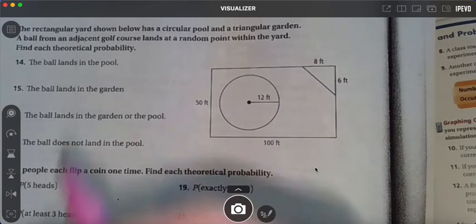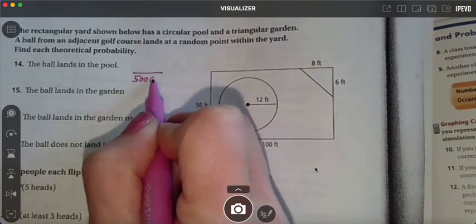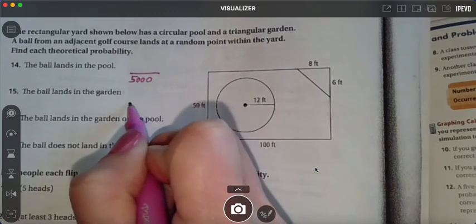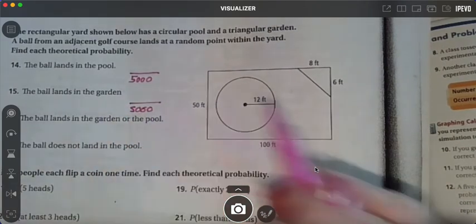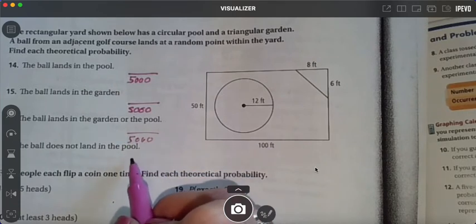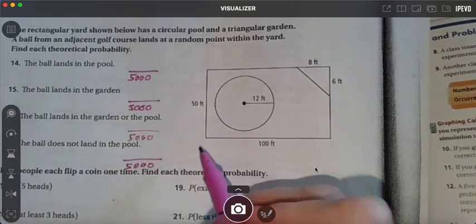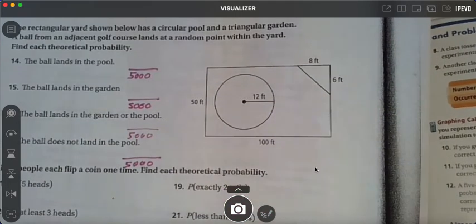5,000. So on this one, it's over 5,000. That's the whole yard. I think all these are out of 5,000, right? Does everybody understand that that's our total area? Now you're going to have to find the area of those little things. The area of the pool.